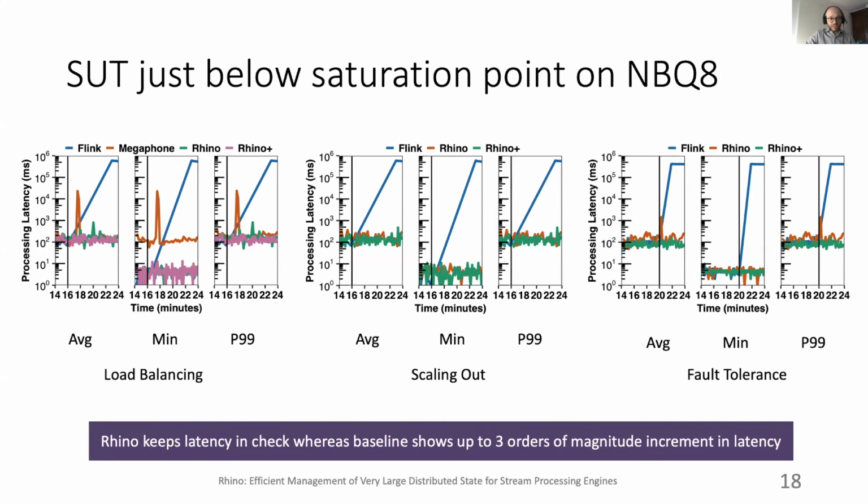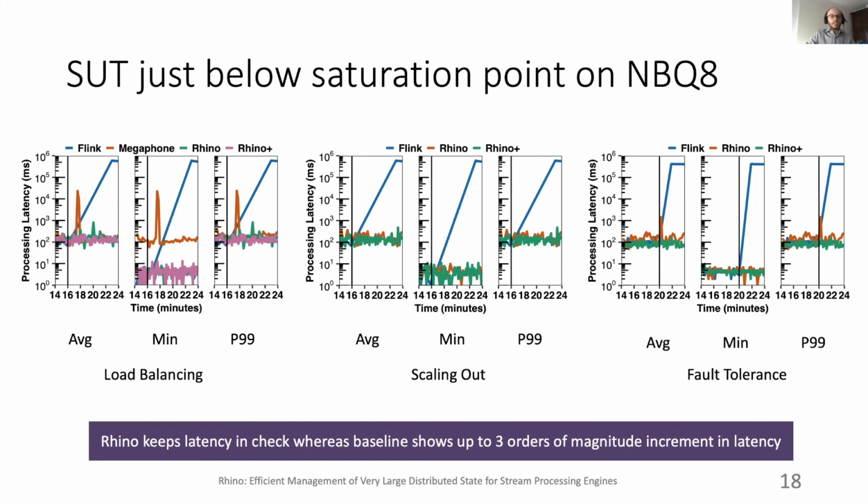We have many experiments in the paper, but one that I want to show you today is this one. Here we have three scenarios. We have load balancing on the left, scaling out in the center, and recovery on the right. In each of these three scenarios, we let each SUT run until hundreds of gigabytes of state are stored in memory, and then we triggered one of the three events.